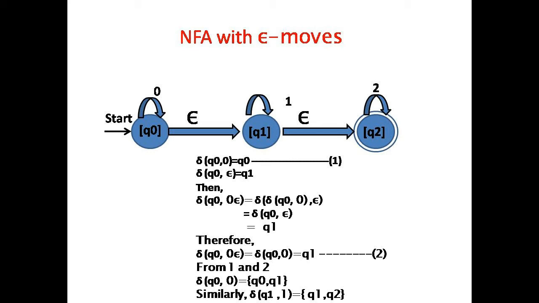Similarly, delta Q1 on 1 input symbol is equal to Q1 and Q2. That is, on a single symbol from state Q0, the finite automata has two different transitions. The same thing holds with Q1 also. Therefore, the diagram must be an NFA with epsilon moves.